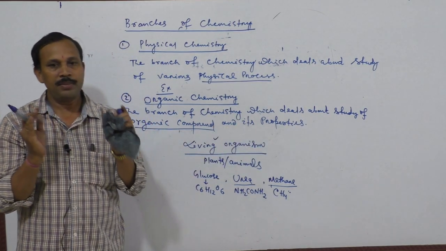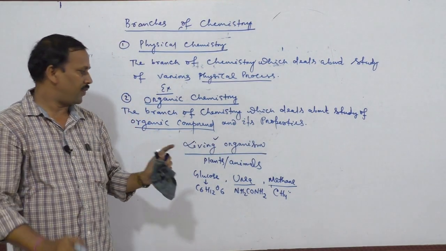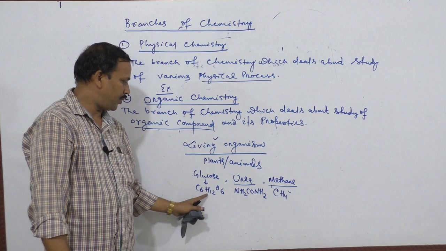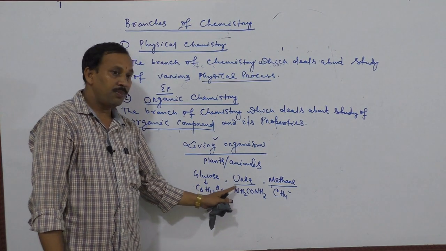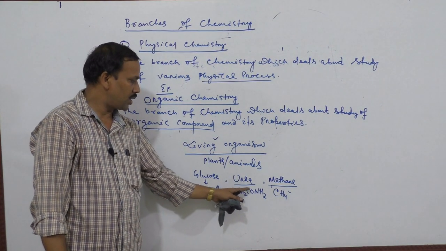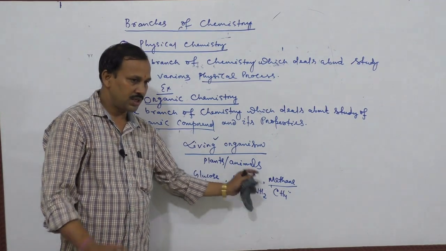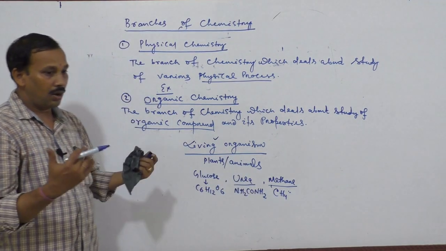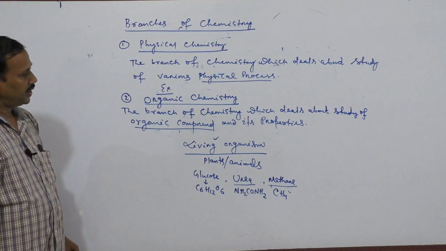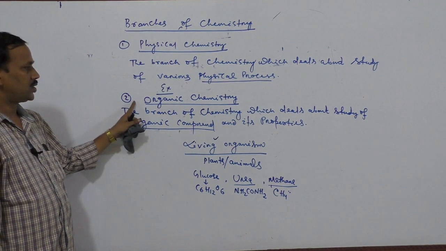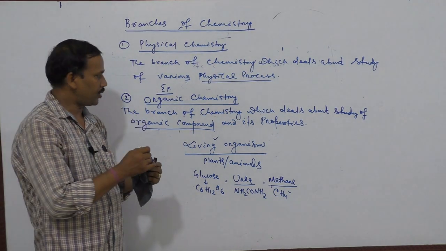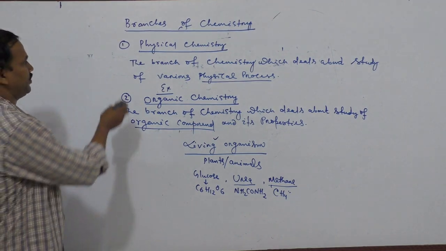The properties mean which type of force exists between carbon, hydrogen, oxygen, which type of force exists between nitrogen, hydrogen, carbon, oxygen, how the bonding can occur. Detailed information about this is known as organic chemistry. This is the second branch.